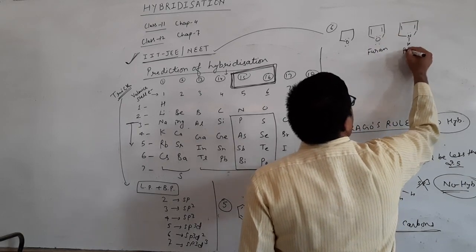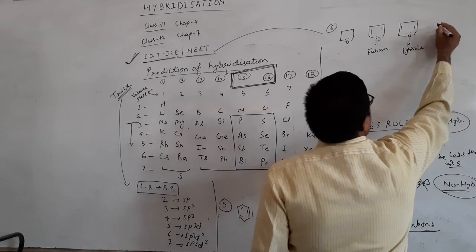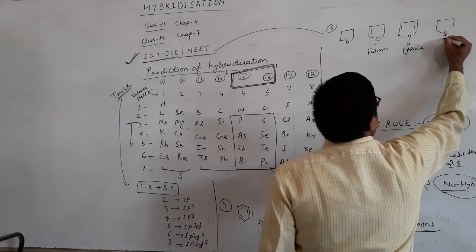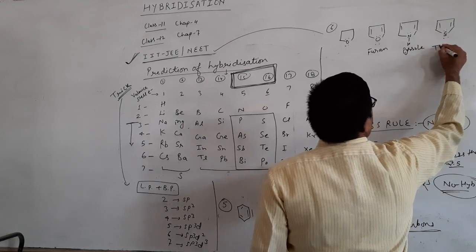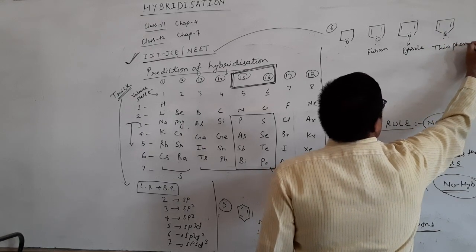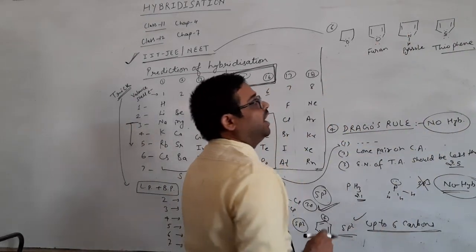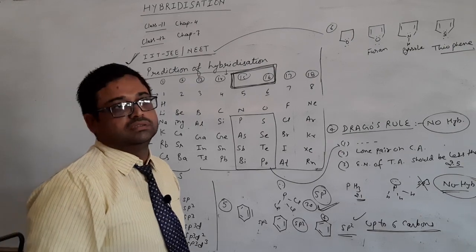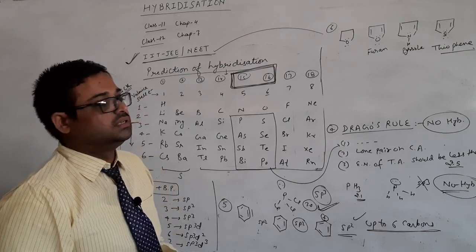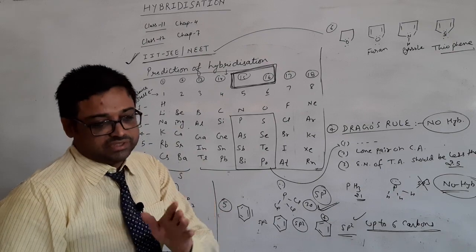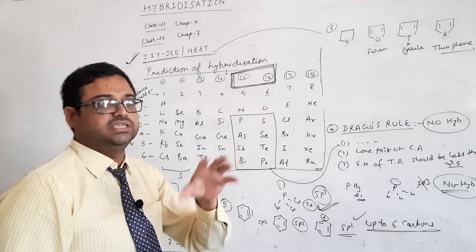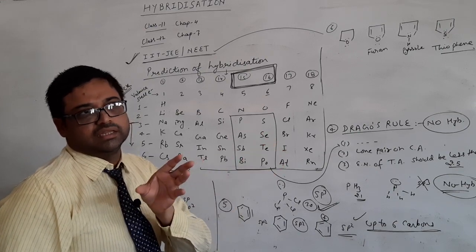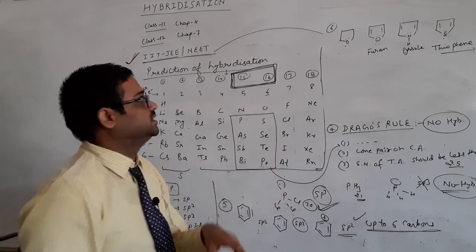This is pyrrole. This is thiophene. These are cyclic elements. Hetero means they have one element other than carbon, so these are known as heterocyclic compounds, and they are aromatic also because they have 6 pi.